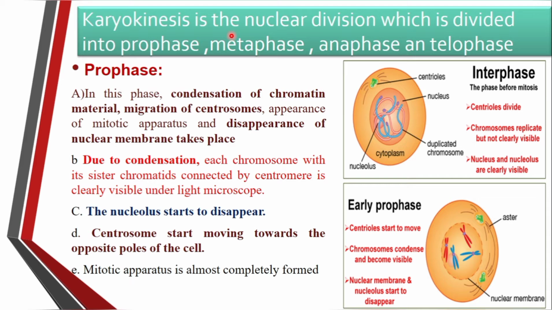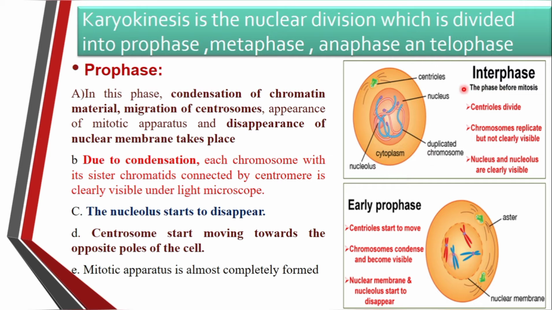So let us see the first type of mitosis cell division, karyokinesis. Karyokinesis is further divided into four phases. First is the prophase, second is the metaphase, third is the anaphase, and the fourth is the telophase. Let us see the first one, the prophase. What happens in the prophase?